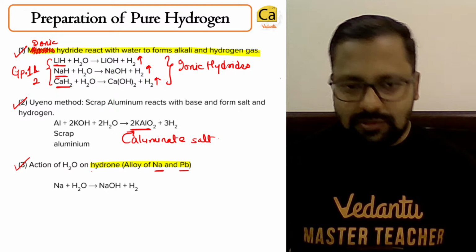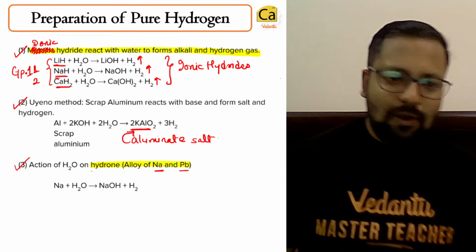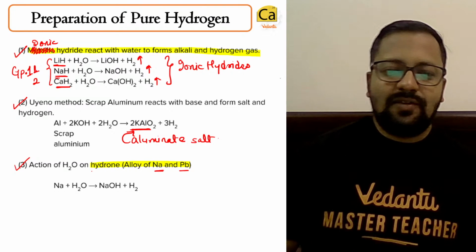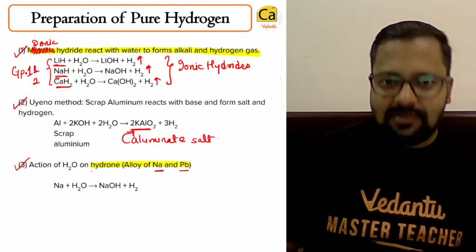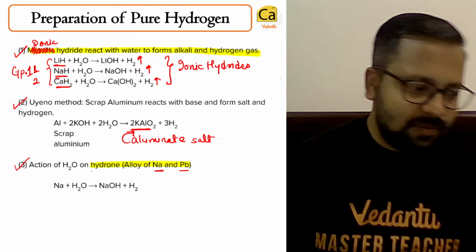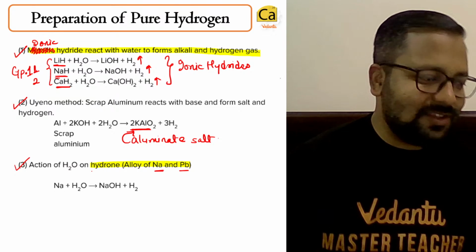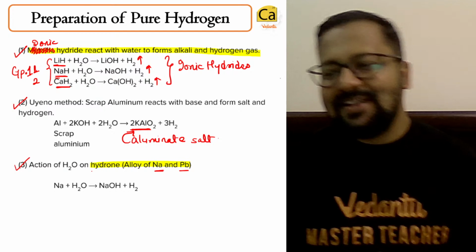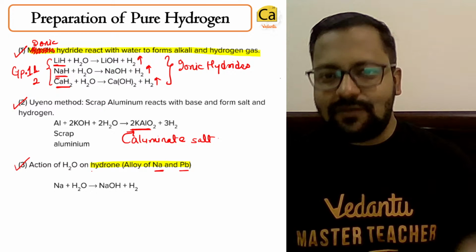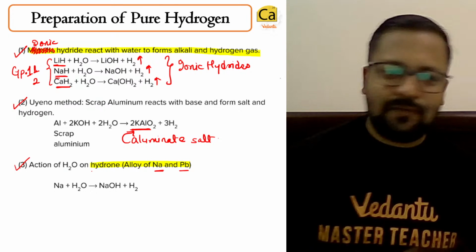Like bronze, it's an alloy. Alloy names are not exact. Brass is a trade name, a commercial name. So don't worry about it. The alloy is hydrone, an alloy of sodium and lead. That is something that you have to remember.